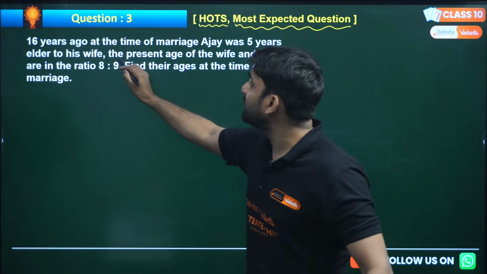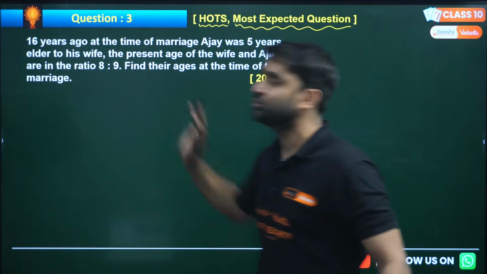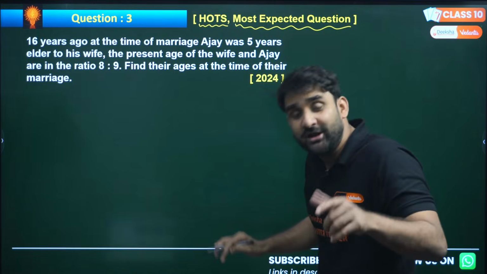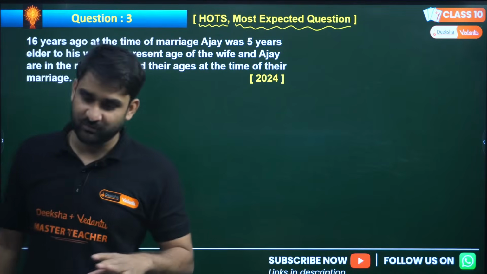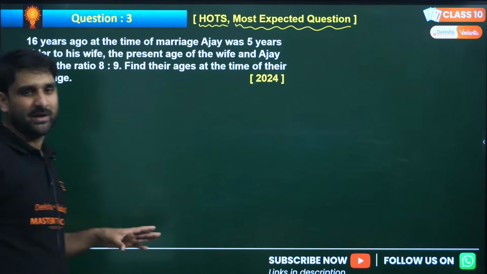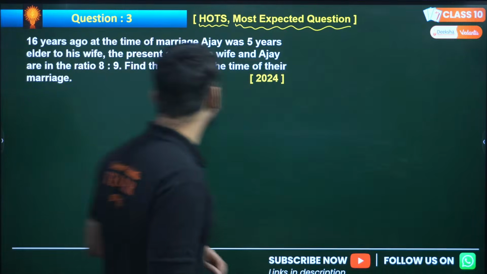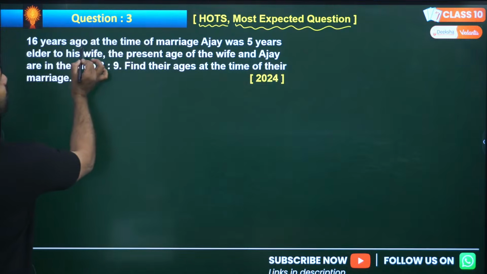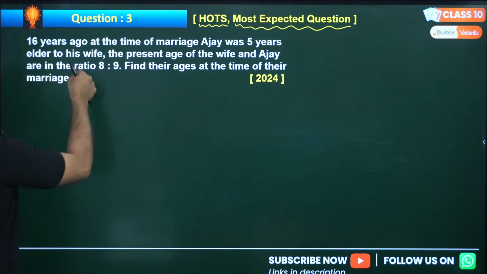Here, the present age of the wife and Ajay are in the ratio. So the present age is already given in ratio form. You don't need to take X and Y here, because the information of present age is already there. So my dear, 16 years ago, at the time of marriage, Ajay was 5 years elder to his wife.